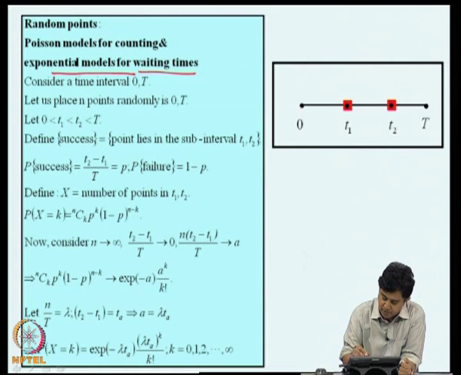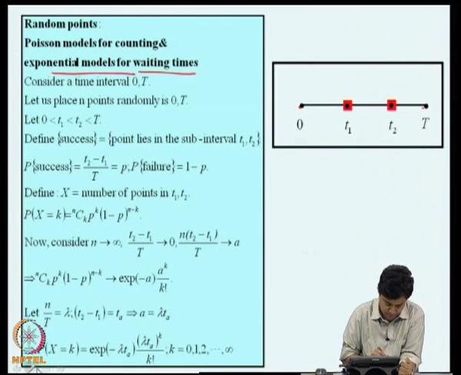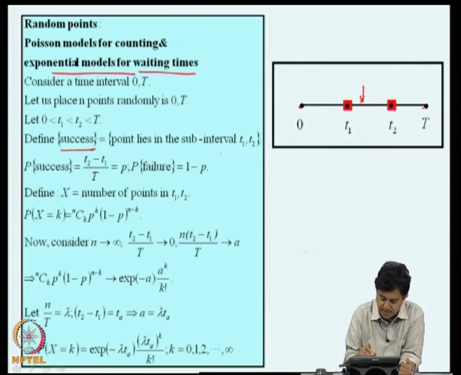So, let us consider a time interval 0 to T, and consider a sub interval t1 to t2 within this interval. Suppose we place n points randomly in 0 to T. Now, we define success if the point lands in this interval. If the point lands in this interval, we say that it is a success. That is, the point lies in subinterval t1 to t2.